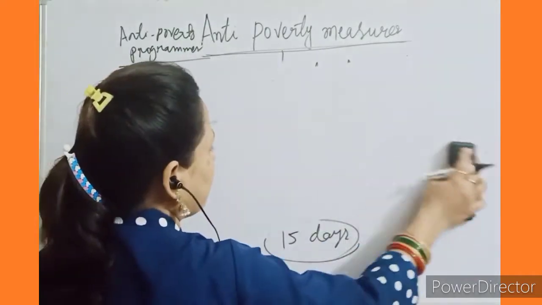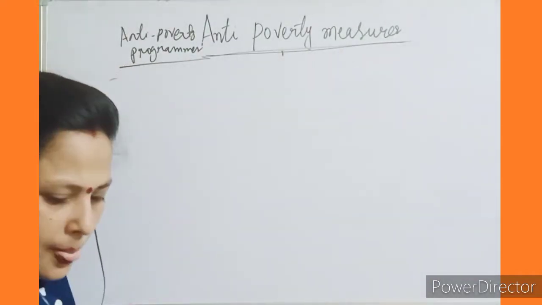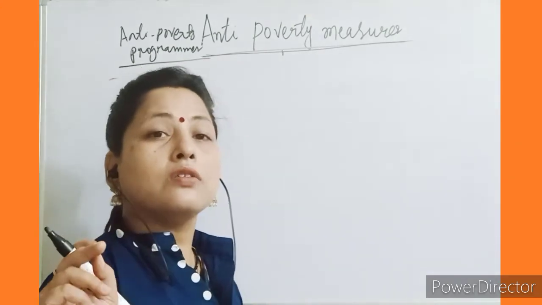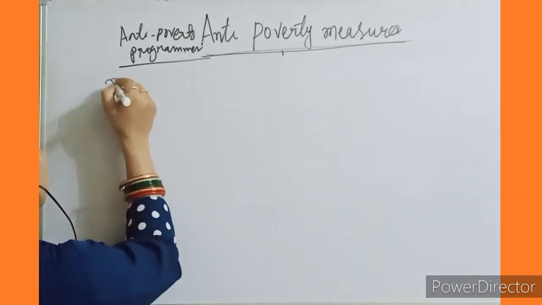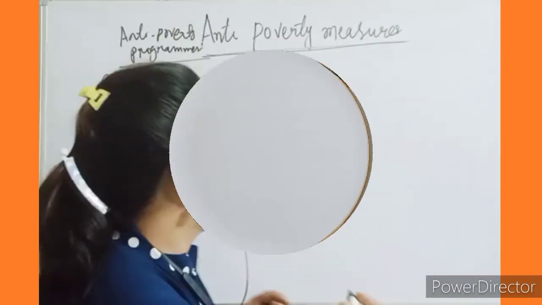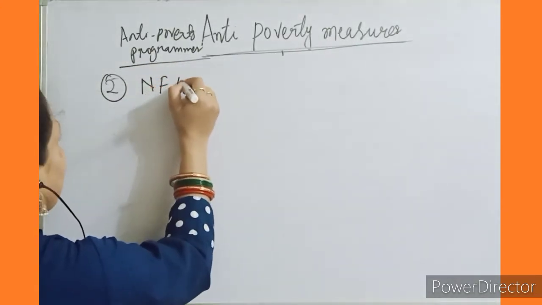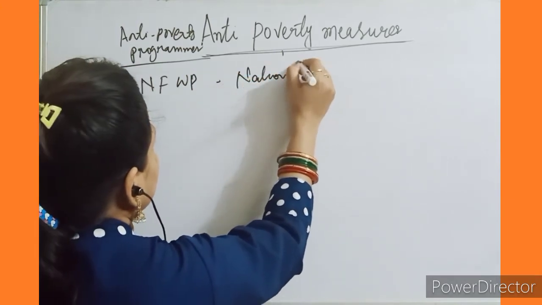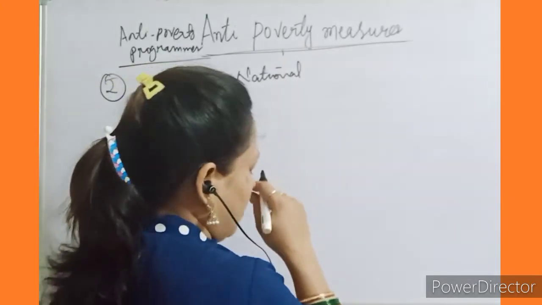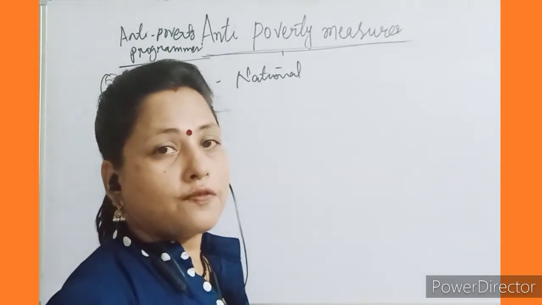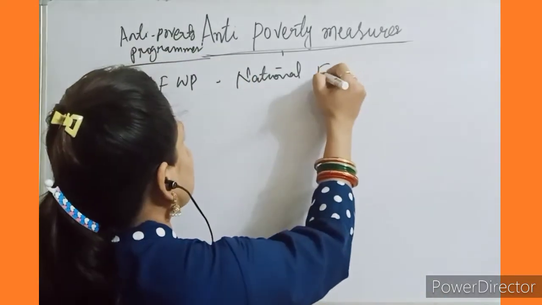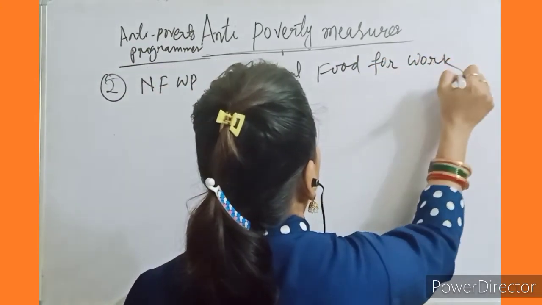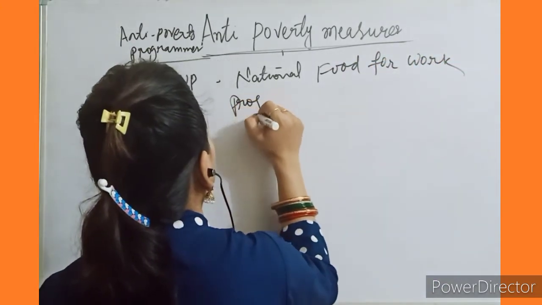Okay. And next one, number 2, is the National Food for Work Program.